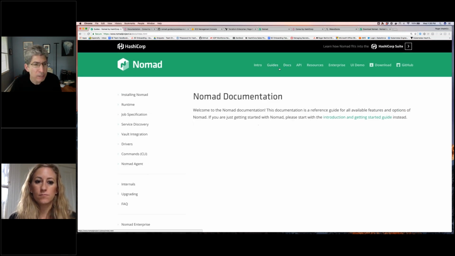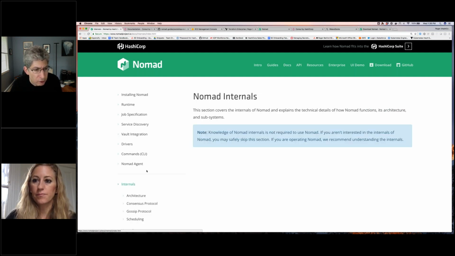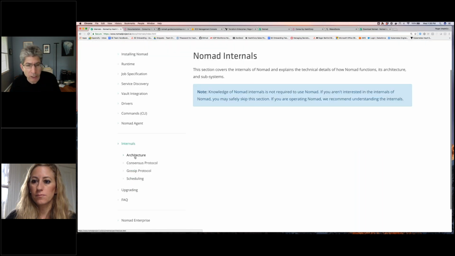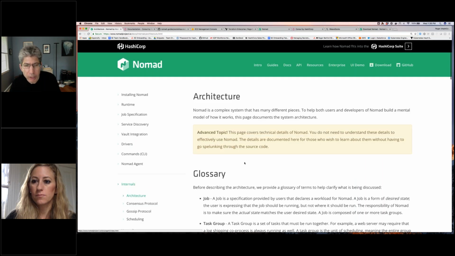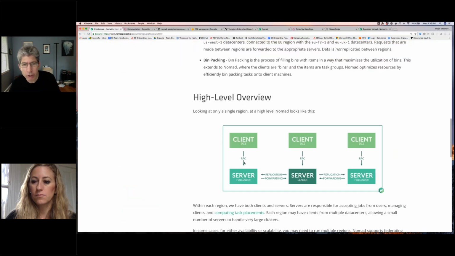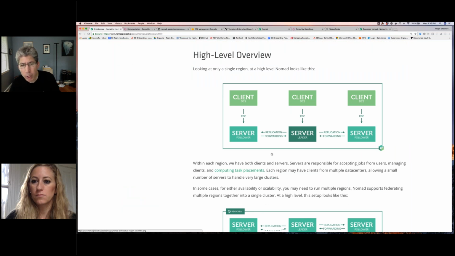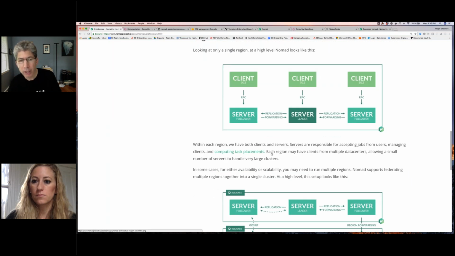Let me go back to the docs, because it might be under the, notice here there's Vault integration. This might be under the internals, even under the architecture. Here we have a high-level overview. This is showing how you have clients. You generally want 3 servers or more.